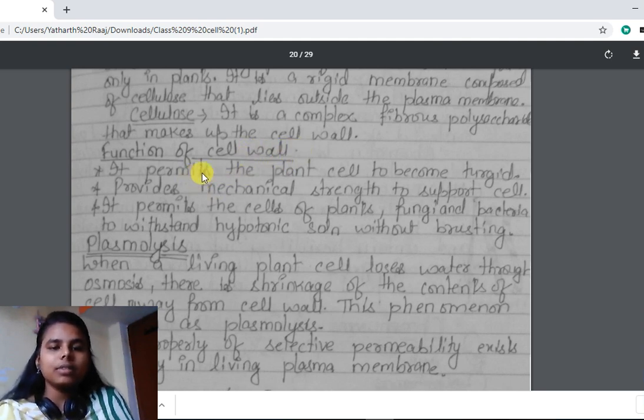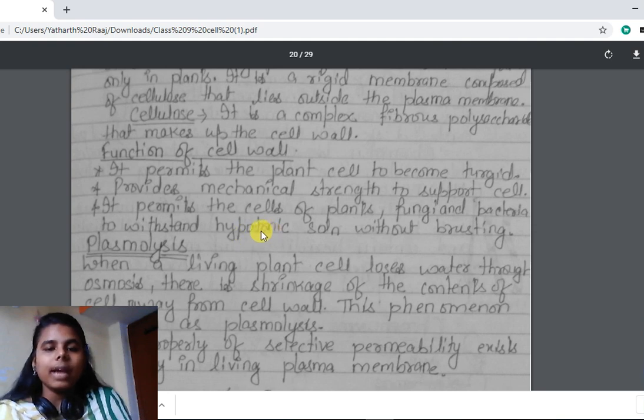Now function of cell wall. It permits the plant cell to become turgid. It provides mechanical strength to support the plant. It permits the cells of plants, fungi and bacteria to withstand hypotonic solution without bursting.